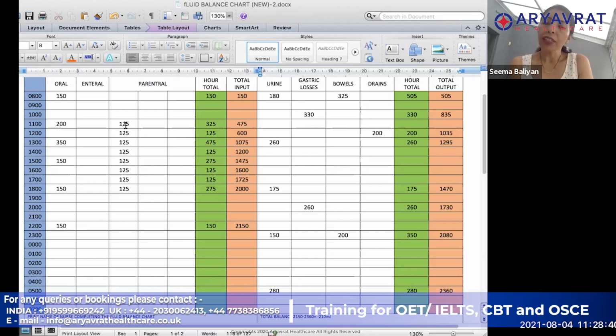Yeah. So if you are in such a situation, then we need to make sure that, for example, if the patient had a cup of tea at 8:15, then you can add that at the 9 o'clock hour, because we are calculating any fluid intake from 8 o'clock to 9 o'clock in the 9 o'clock hour. You can't write it at 8 o'clock, because by that time the patient had not had that drink. He had it at 8:15. But you can add it at 9 o'clock because he has had it between 8 o'clock and 9 o'clock.